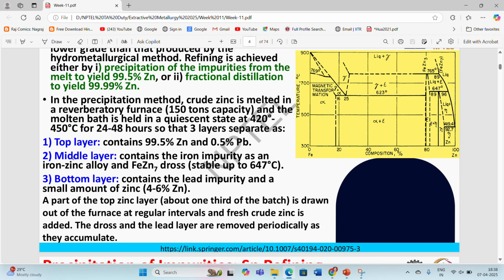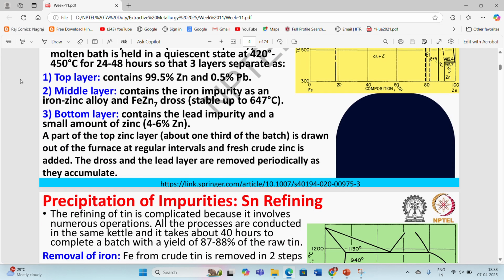So a part of the top zinc layer, about one third of the batch, is drawn out of the furnace at regular intervals, and fresh crude zinc is added. The dross and the lead layer are removed periodically as they accumulate. So this refining process goes on continuously. We are continuously removing the top zinc layer, having 99.5% zinc, while also continuously removing the middle layer and bottom layer in the form of dross or slag material.